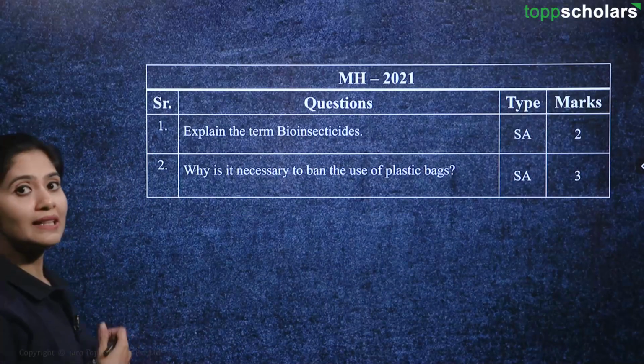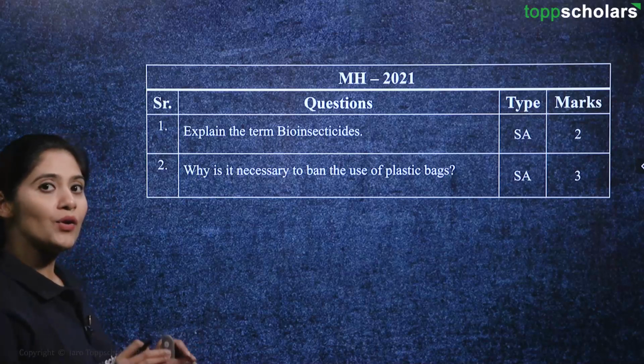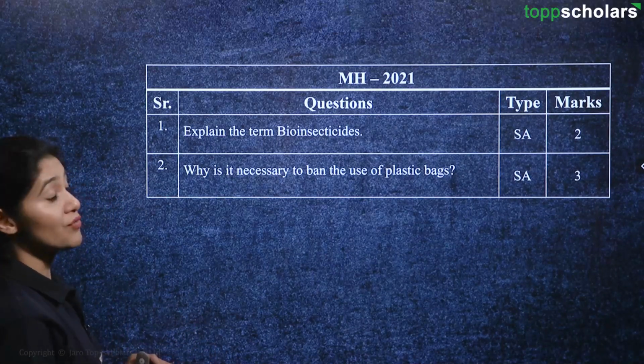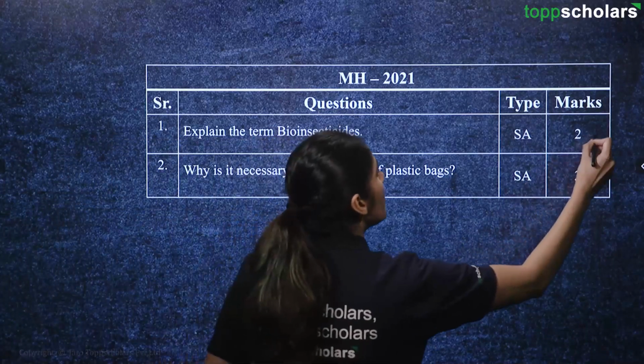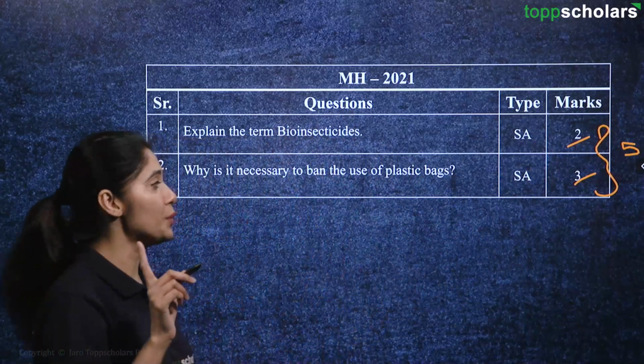Now let's move on to the next year, that is 2021. Explain the term bioinsecticides, okay? And again, another question which is of 3 marks, okay? So 2 marks and 3 marks. We have a total of 5 marks question right here in 2021.